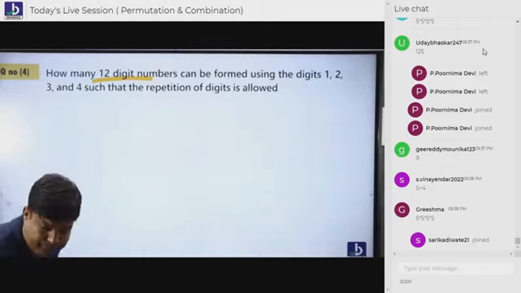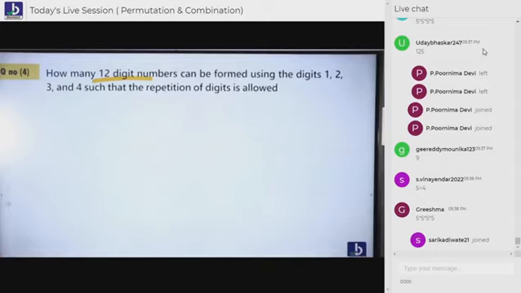Make it faster. That's good. 4 power 12. That's good.